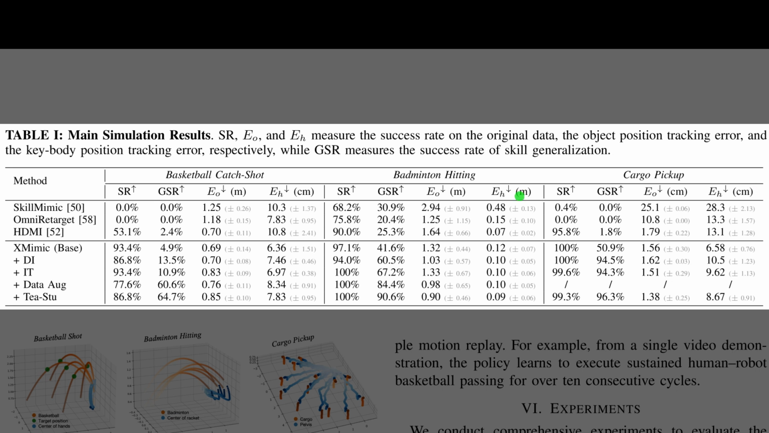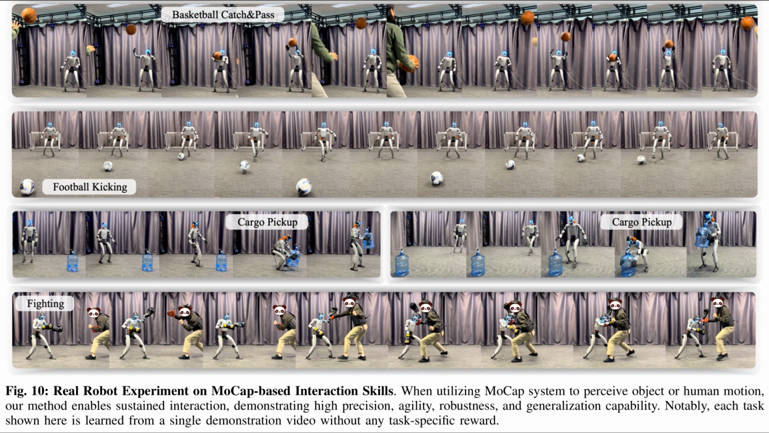Looking at the top rows, we see that prior methods struggle significantly with generalization, often scoring near 0%. In contrast, the bottom section shows that adding data augmentation and the teacher-student architecture improves these scores drastically, reaching over 90% for badminton. So, after verifying the method in simulation, Figure 10 demonstrates how these skills transfer to the physical world using motion capture for perception.